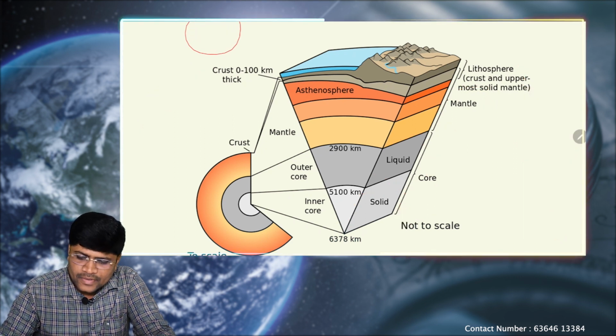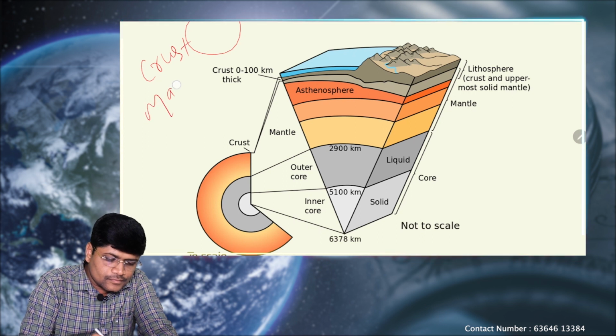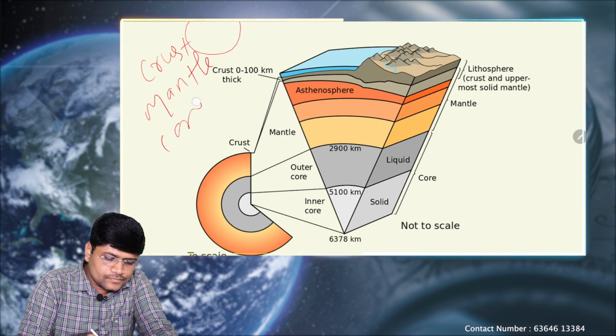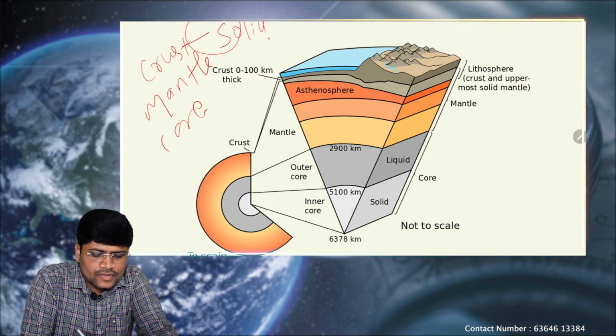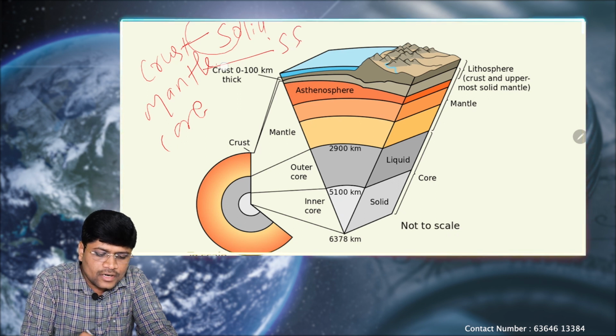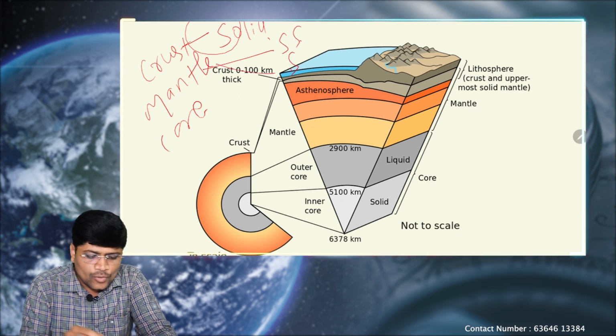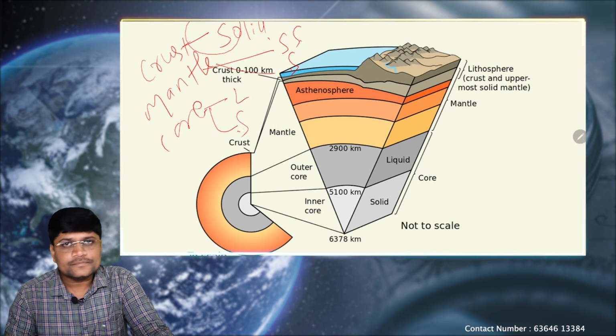To remember simply, within the crust, mantle and core, we know that crust is completely solid. Within the mantle, the upper portion is semi-solid, the lower one is again solid. Within the core region, the upper core is liquid and the lower core is solid.